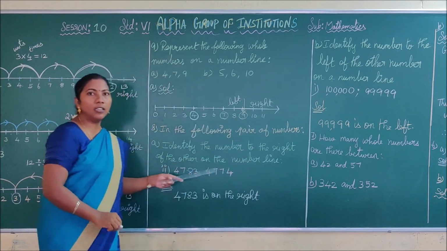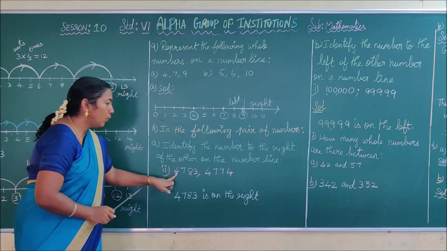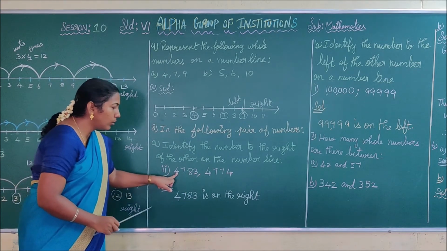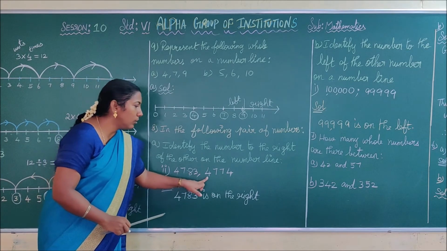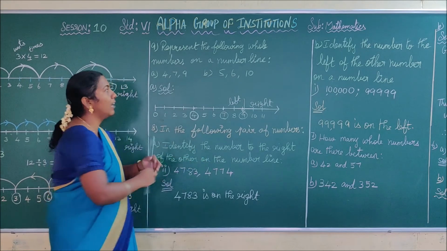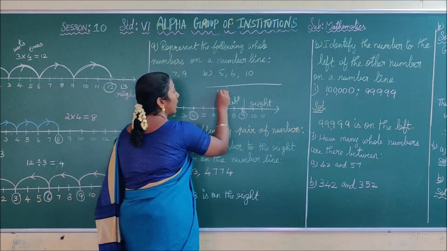Similarly, they are giving two numbers. See here, 4783. The first question is your homework. This is the second question: 4783 and 4774. Suppose you mark these numbers on the number line, first you write the smaller number first.